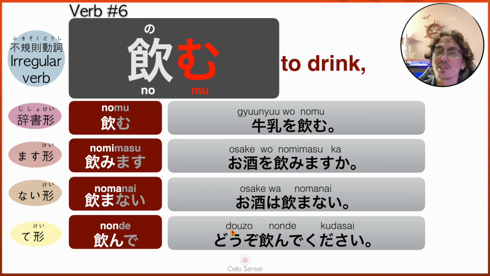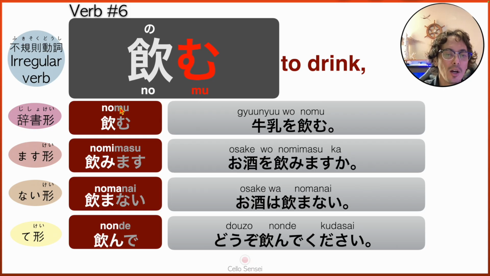Dozo nonde kudasai. Please drink, and dozo is like, here you go. Like when you offer something, we say dozo, dozo. So please drink it, or please have a sip. Please help yourself. Dozo nonde kudasai. You would say this as you are serving the person a drink. Dozo, dozo nonde kudasai.